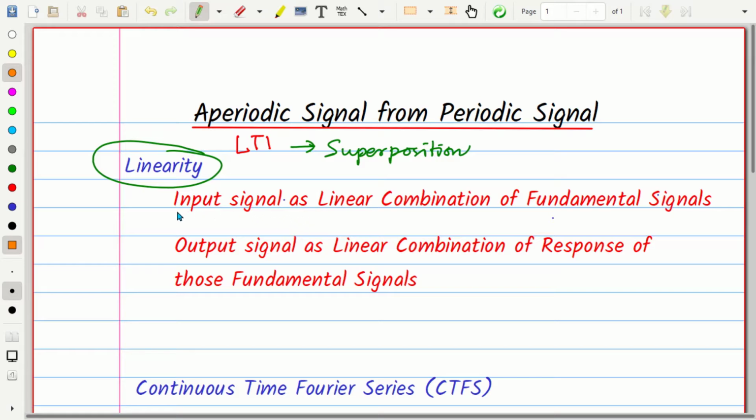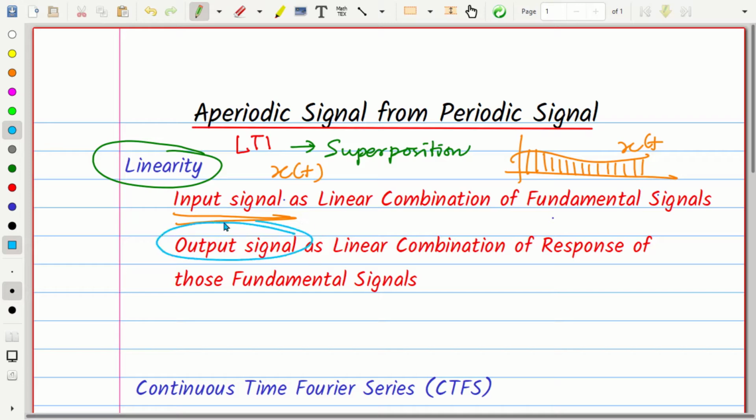What is that? We can express any input signal x of t as a linear combination of fundamental signals. Let us say we can express any arbitrary signal x of t as a linear combination of impulse signals, or we can express it as a linear combination of step signals. What is the advantage of that? If we can express the input signal as a linear combination of fundamental signals, then we can express the output signal y of t as a linear combination of response of those fundamental signals.